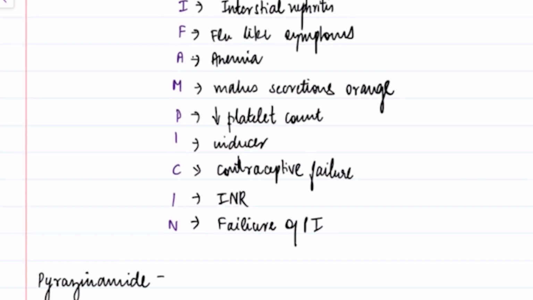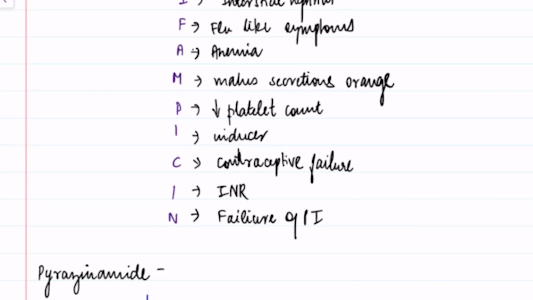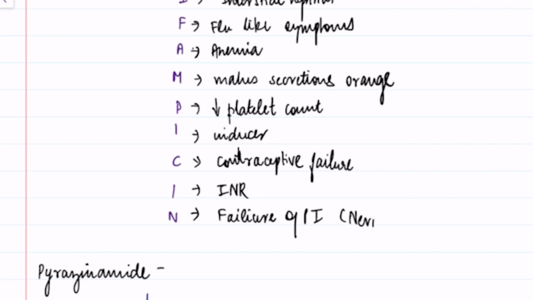It can also derange INR in patients who are on warfarin therapy, and it can also result in failure of protease inhibitors like nevirapine.